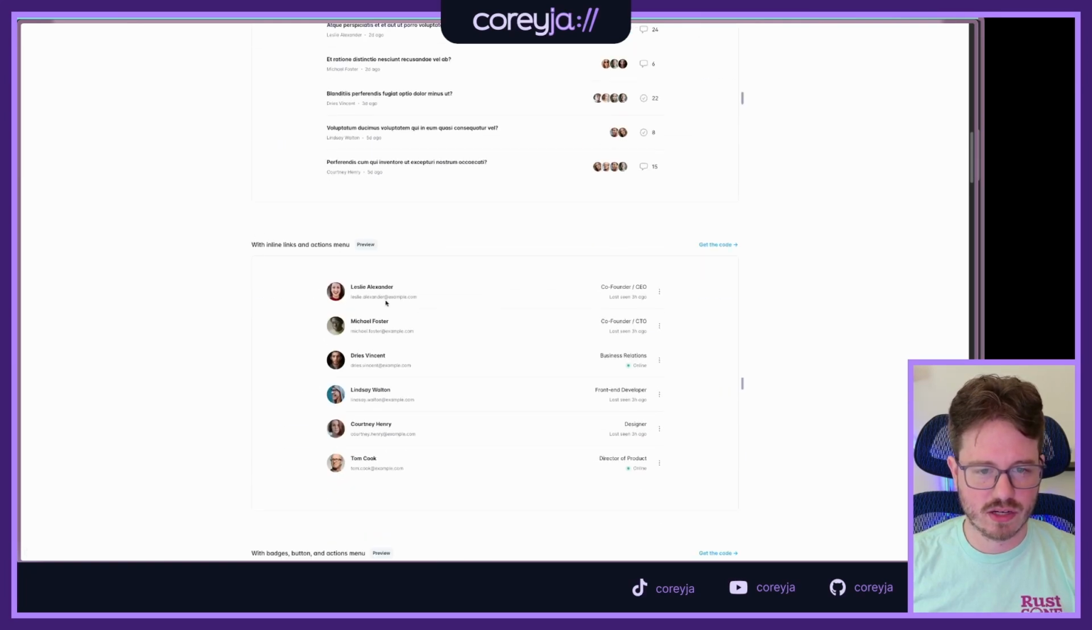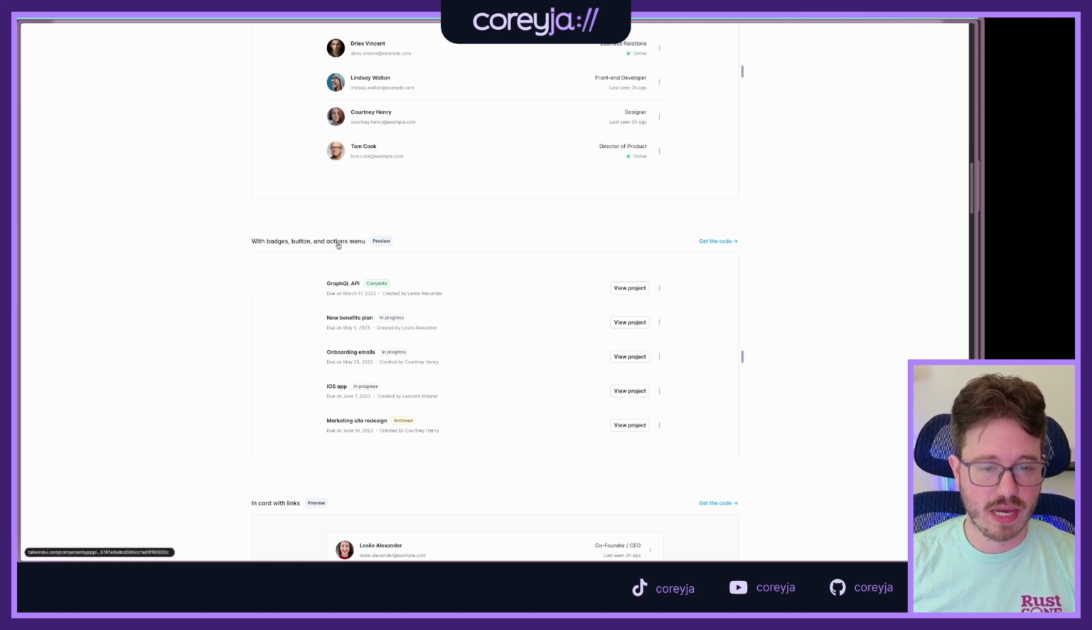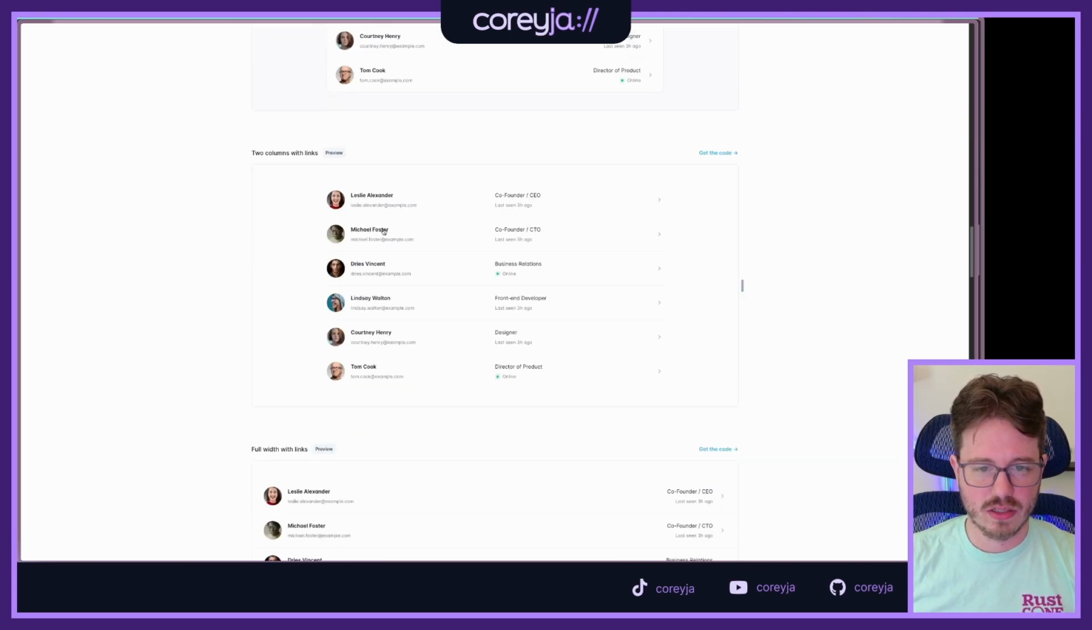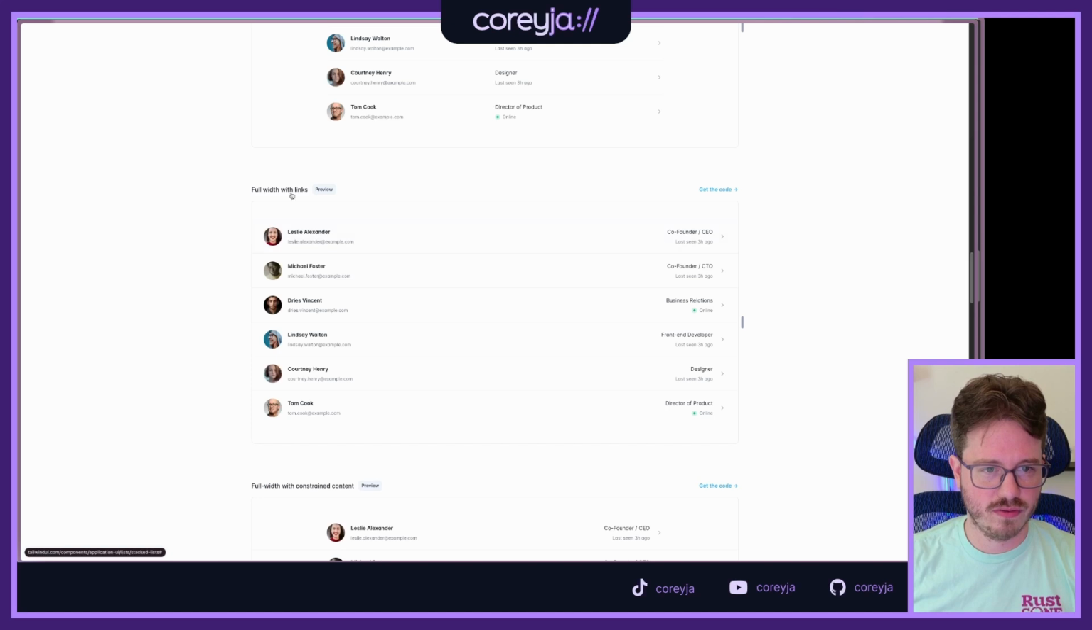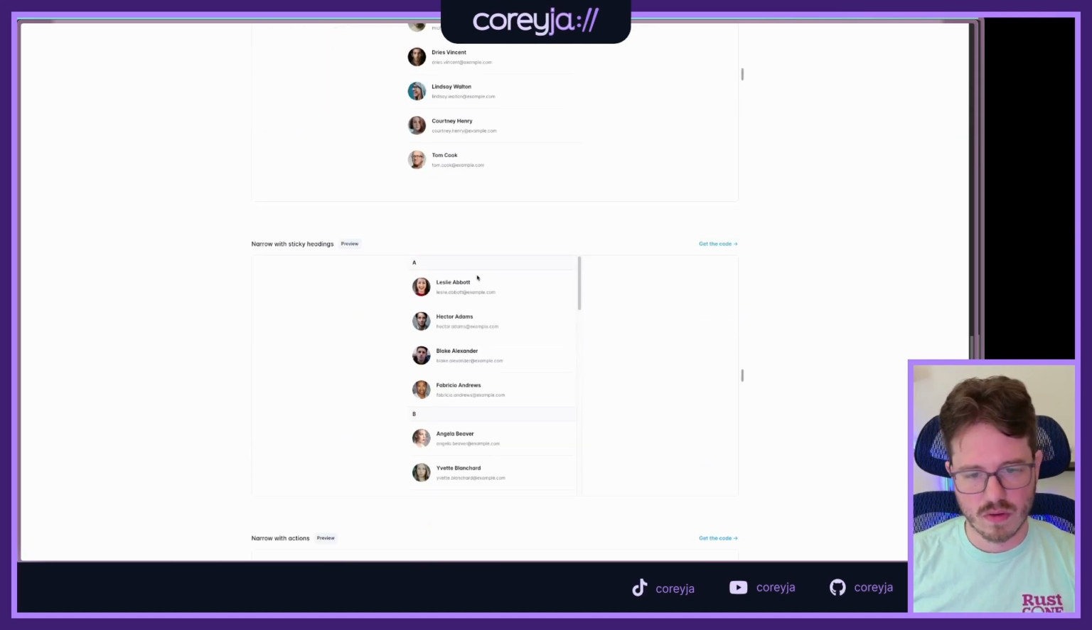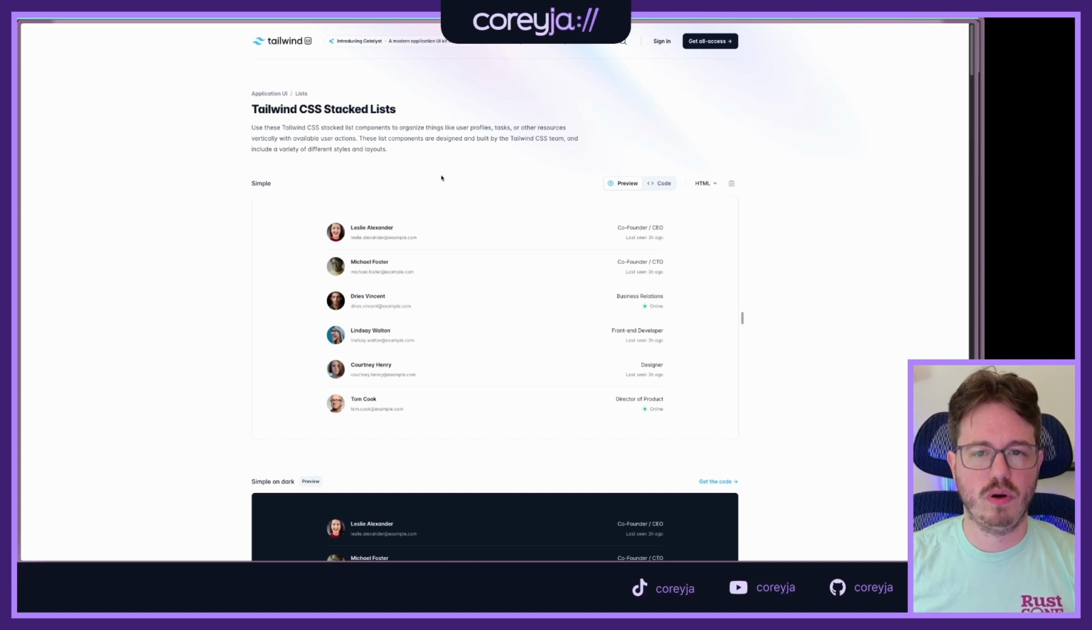With inline links and action menu. Don't think I need the action menu bit with badges, buttons, and action menu. Yeah, so just a little bit of stuff built in a card with the whole thing as a link. 2-column with link. Yeah, that's interesting. Full width with link. Full width with constrained content. Narrow. So, do I want a stacked list or do I want a table?